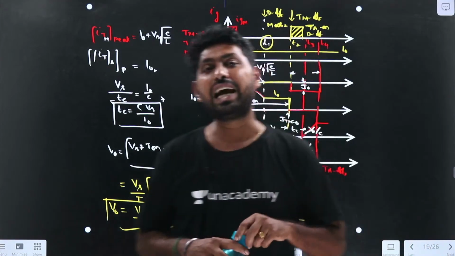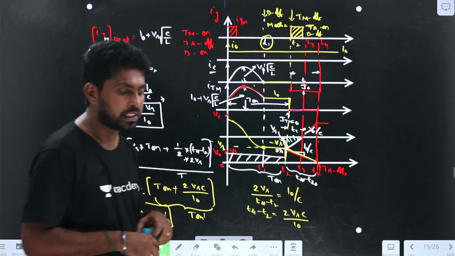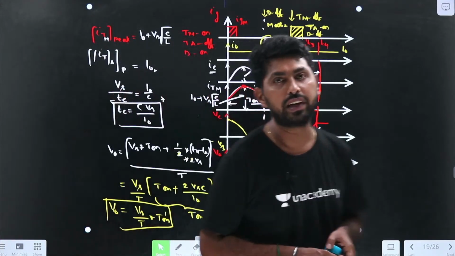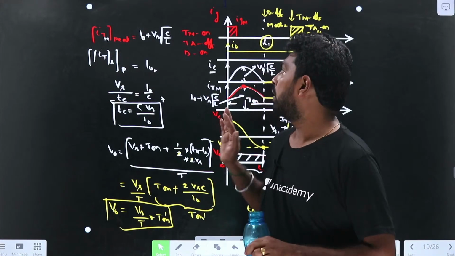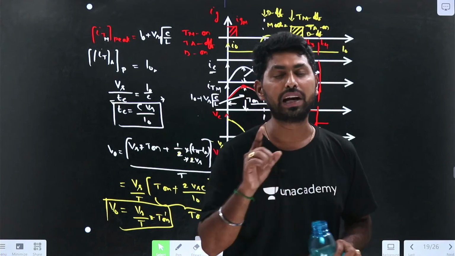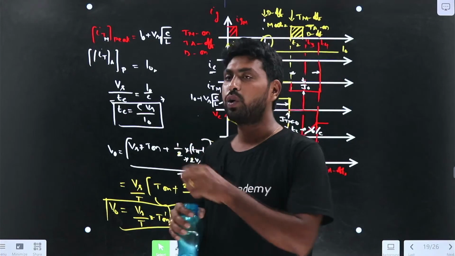We have seen class C commutation and class D commutation. Class F commutation is natural commutation, which is simply, if you understand the half-wave rectifier, that is class F commutation. We will discuss it later. Up to here we can close the session. Class C commutation is called complementary commutation. Class D commutation is called voltage commutation.